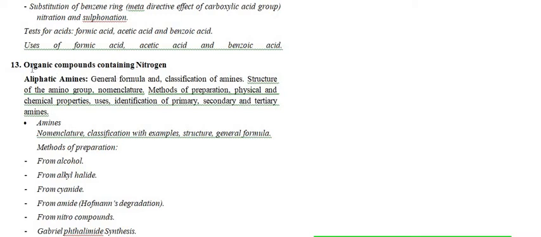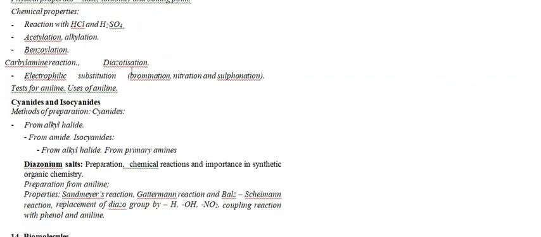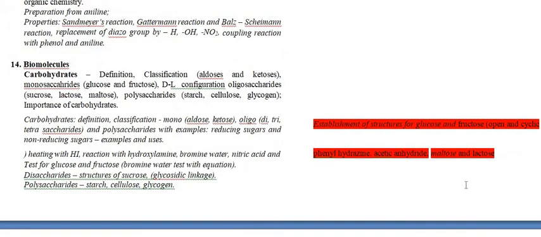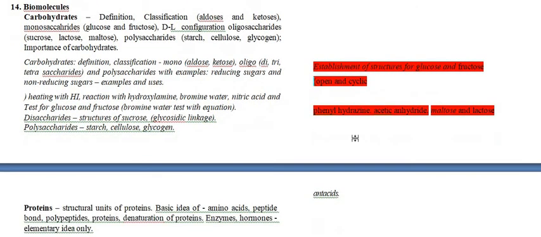Okay, now the next chapter is organic compounds containing nitrogen. Again, there is no change in this chapter, so you need to do the whole chapter. Okay, now if we move on to the biomolecules chapter, 2 or 3 topics were decreased. The first one is the establishment of structure for glucose and fructose, open and cyclic structures, and second is its reactions with phenylhydrazine and acetic anhydride, and the glycosidic bond linkage in maltose and lactose. You need to do the structures of maltose and lactose, but now these topics were reduced here, so please mark them that you do not need these topics.